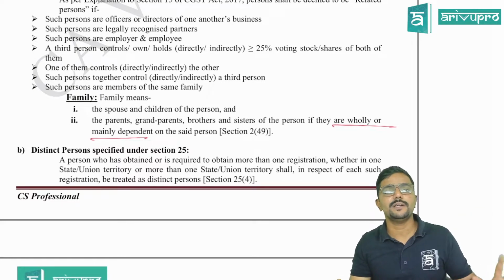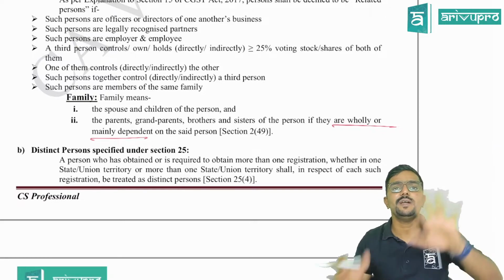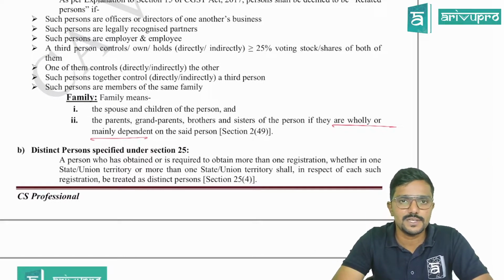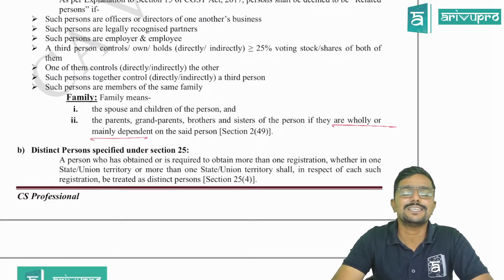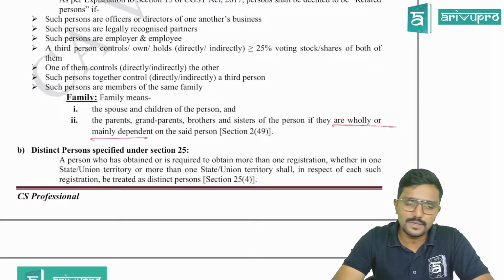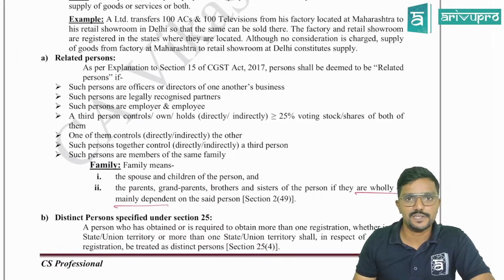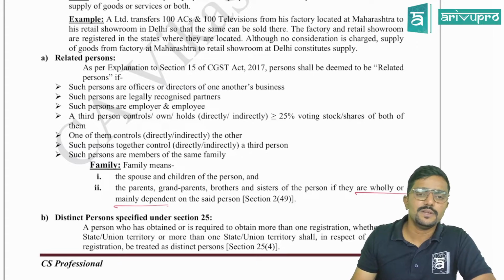If they are independent, they have their own family, their own income, their own business, in that case they won't be treated as related persons, guys. So this is what a related person as per section 15 is. Actually, section 15 talks about value of supply. We'll be learning it in chapter 2.3, guys.